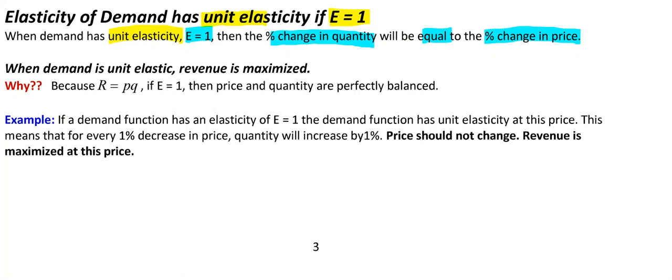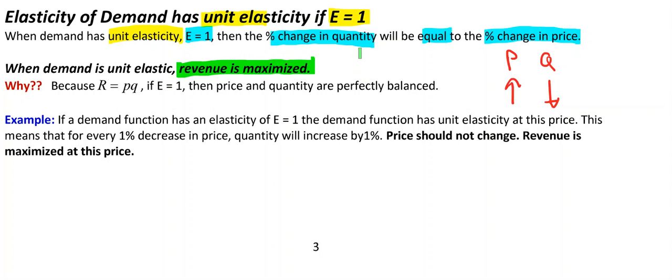So if price goes up this much, the quantity demanded will go down an equal amount. And so the effects on revenue are neutral. Now, when demand is unit elastic, something else of very much interest to business people happens here. And that is the revenue is actually maximized.